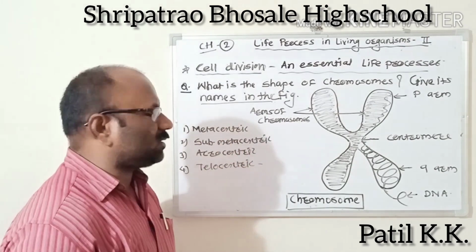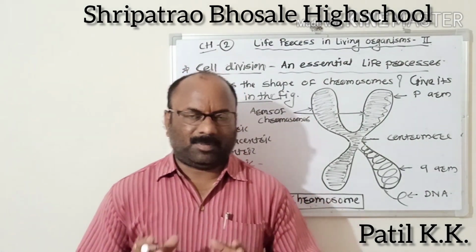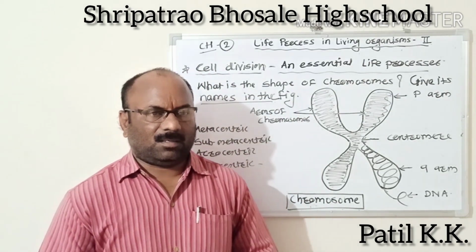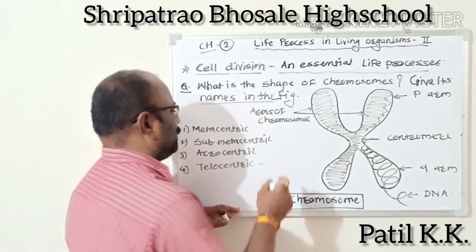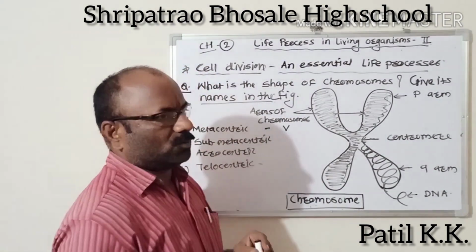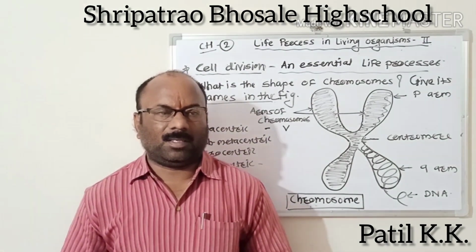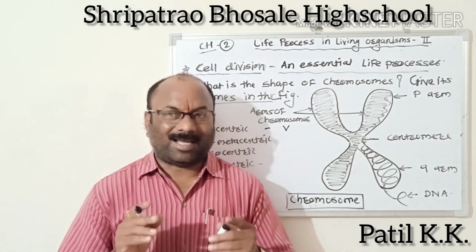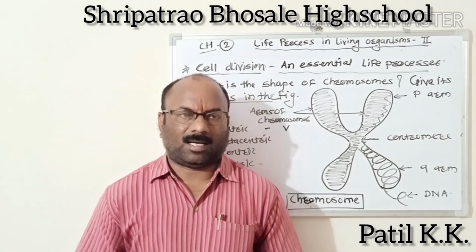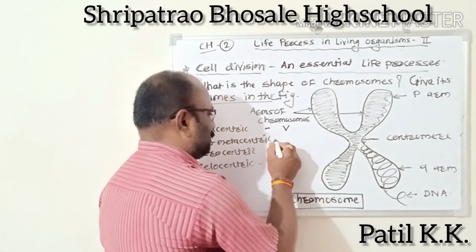The first type is metacentric. It is a V-shaped chromosome with a central centromere and equal chromatid arms.